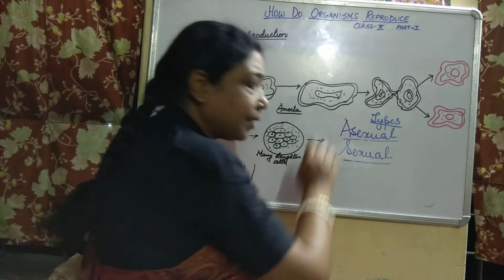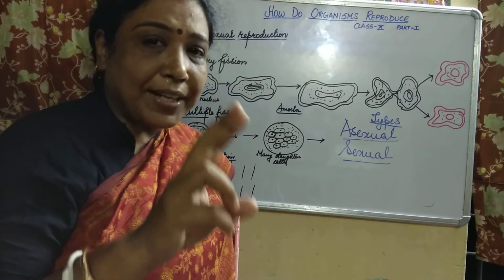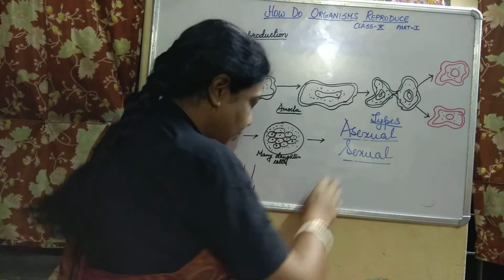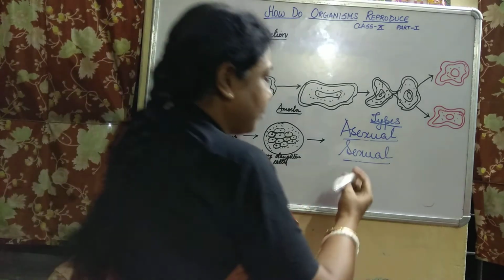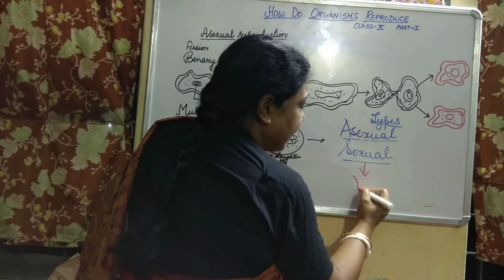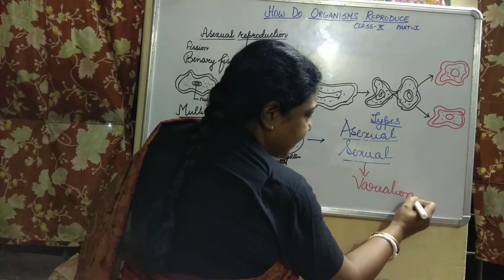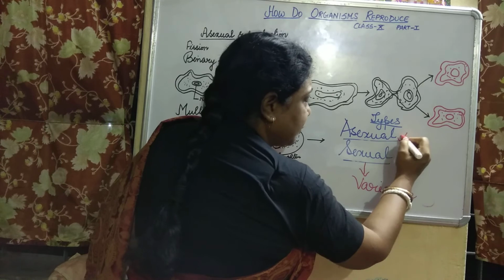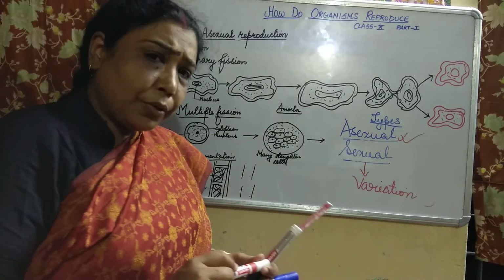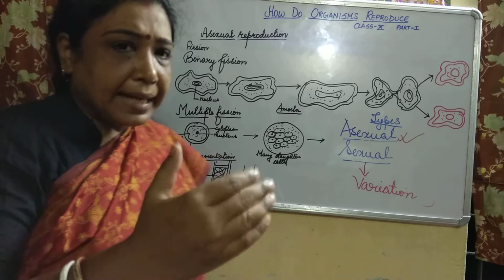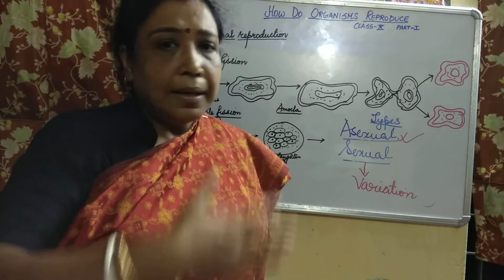But in sexual reproduction, since there is fusion of two gametes, children, you will find variation. Where will you find variation? In sexual reproduction. Here there is no variation. I will explain what is variation. Suppose in a family you have two brothers, one sister, mummy, papa.